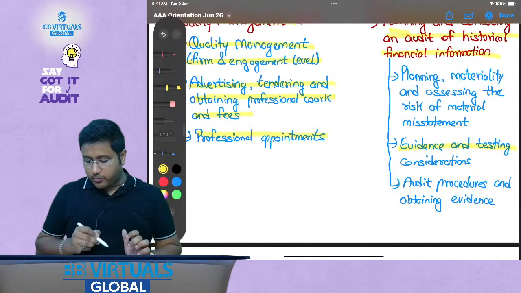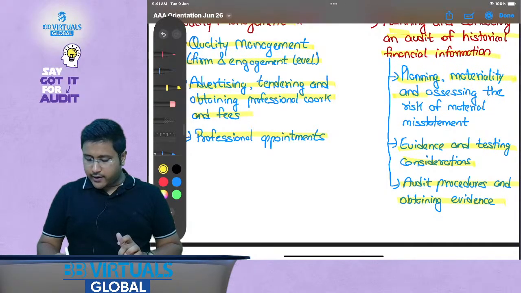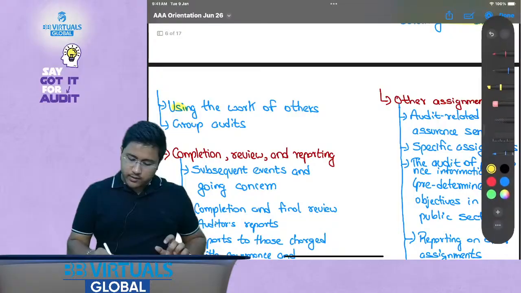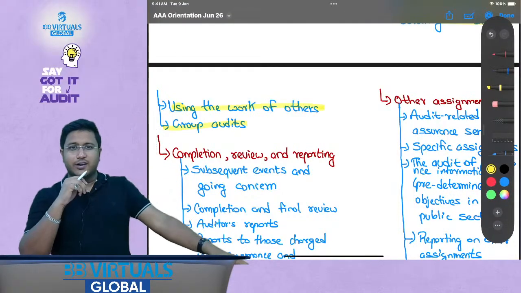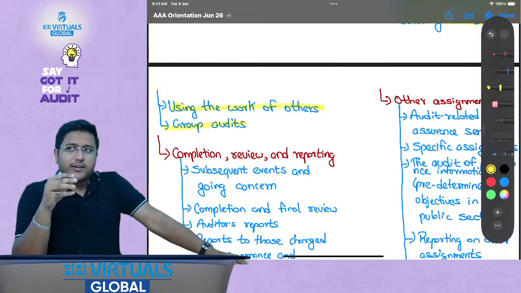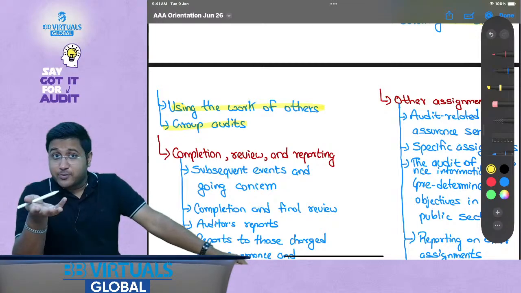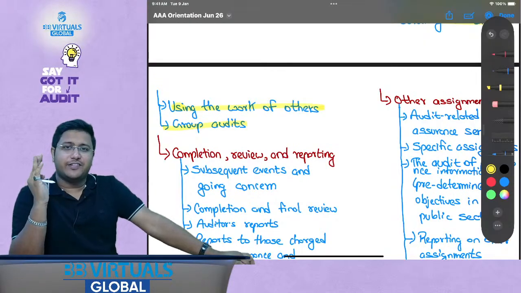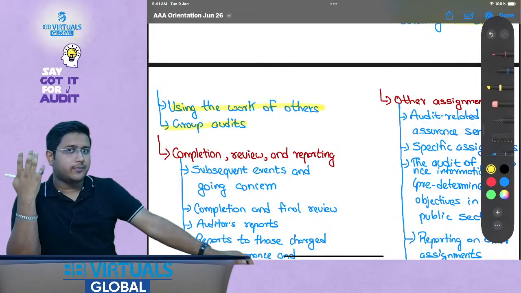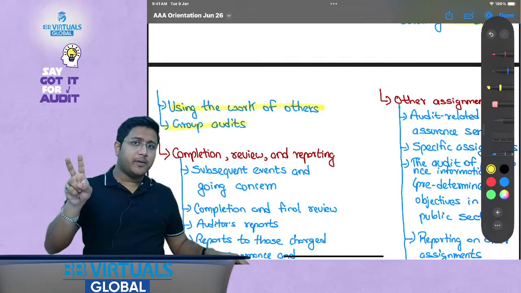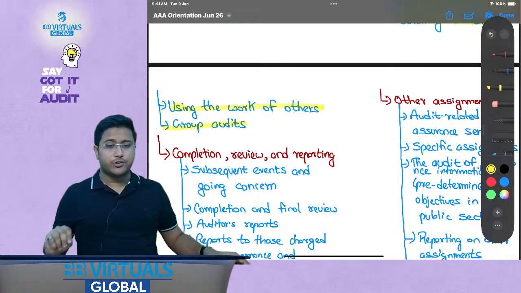How the auditor will obtain evidence, how the auditor will perform procedures, planning, materiality, assessing the risk, everything is covered over here. Then using the work of others. Even if you feel that another person is not involved, sometimes others are involved. So you will have to see if there's a requirement for the other person. Now when I say others here, I mean the auditor's expert, the management's expert, or the internal auditor.